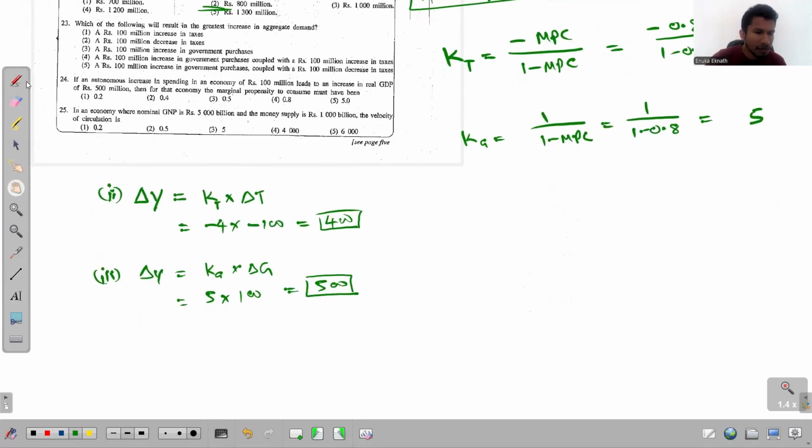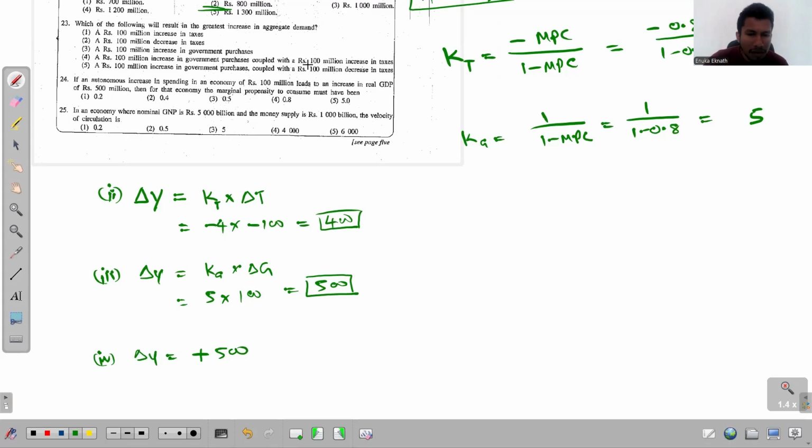And then the fourth one, delta y multiplied by c. It's a combination. So 100 million increase in government purchases. We know the outcome from that is this: it will increase the aggregate demand by 500.